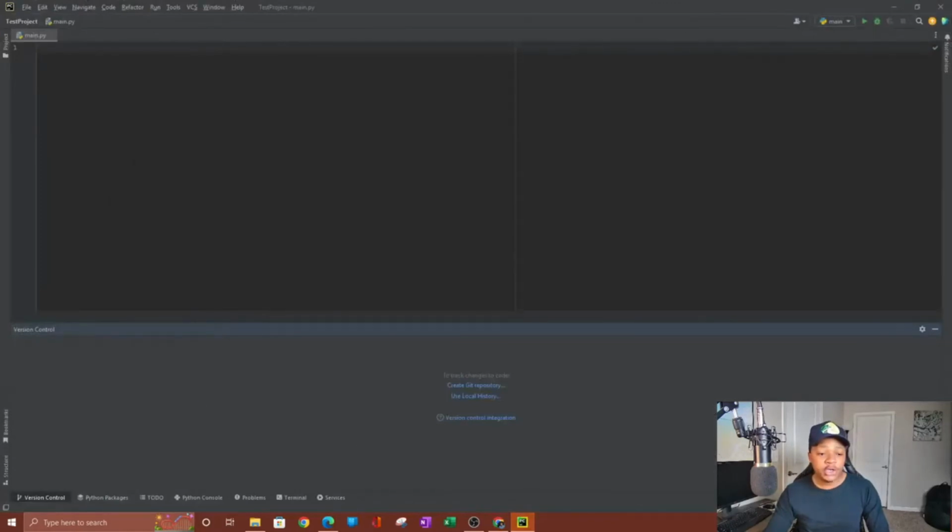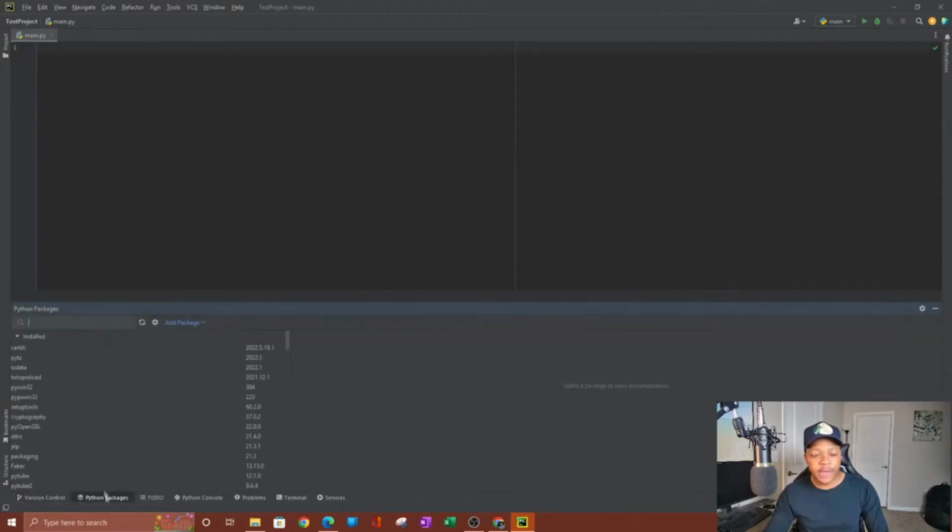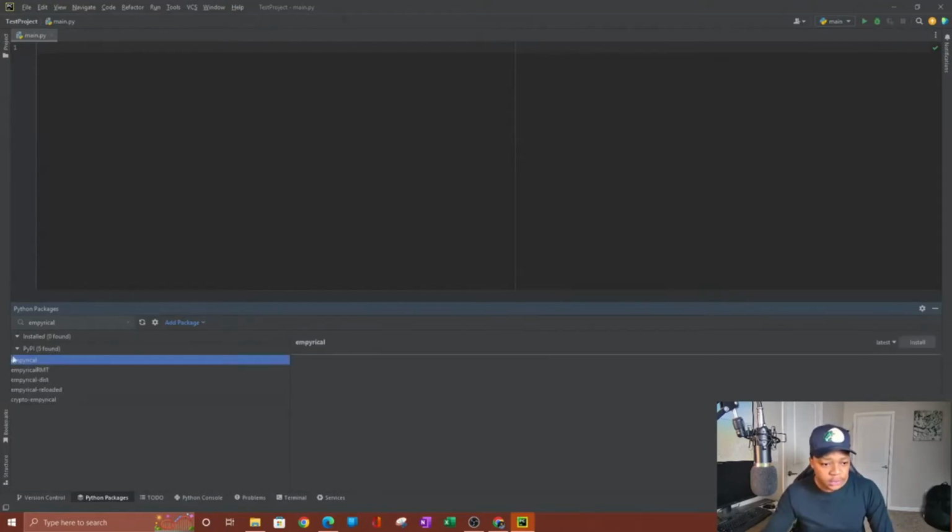This is PyCharm. To install the package, they have this little button here where you go to Python Packages, and you can look it up. You can type it in down here. Sometimes you can't find it if it's a really old one or a new one. So probably this one. You kind of have to take a guess sometimes.